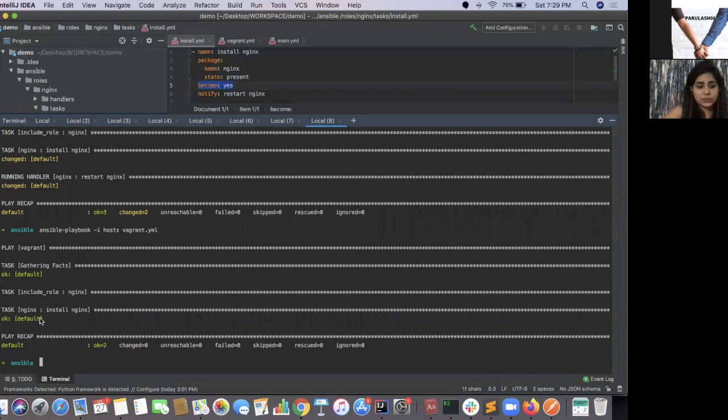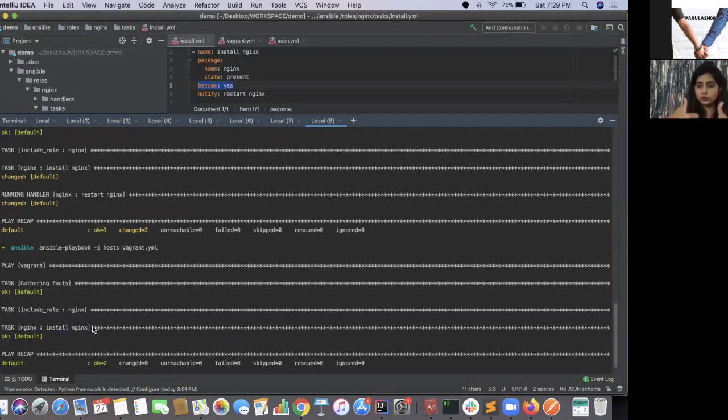So change is okay. That means there's no change, which means no handler is executed in this case. So in case there is a change in Nginx or in this task install Nginx, only then is it going to run your handler for you, else not.